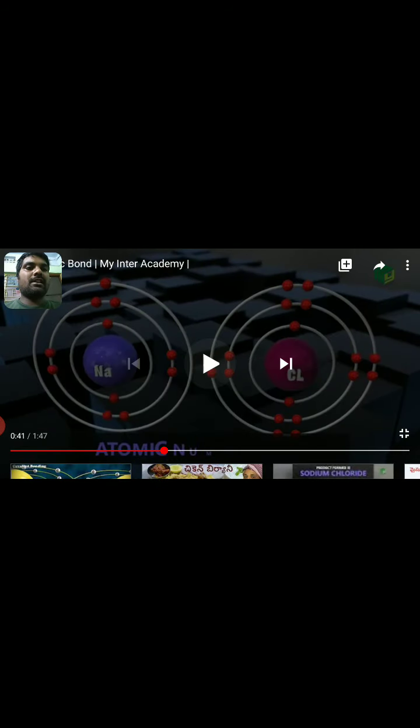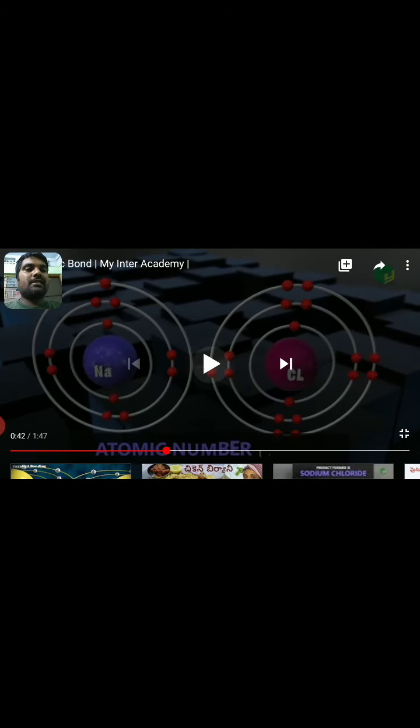To attain the octet rule or inert gas configuration, the nearest inert gas configuration of sodium is neon, atomic number 10, while sodium's atomic number is 11. How does 11 get the 10 configuration? By the loss of electrons or gain of electrons? Loss of electrons is easier than gain of electrons. Hence here sodium loses 1 electron from its outermost shell or valency shell. Look at the diagram. Okay, sodium loses 1 electron from the outermost orbit.